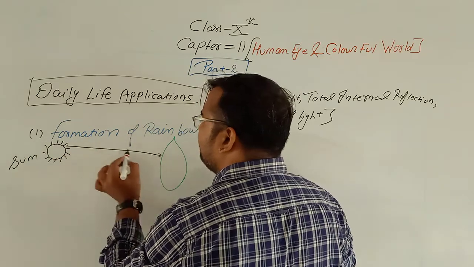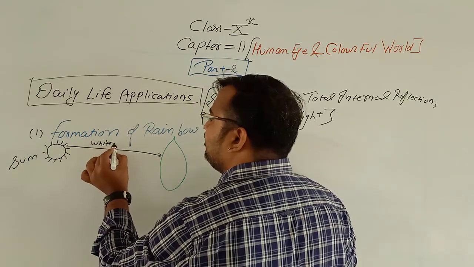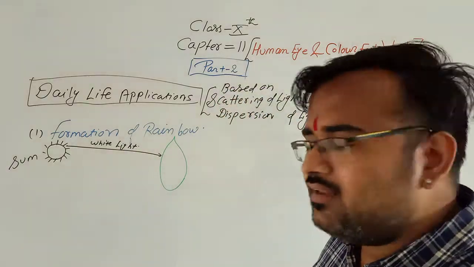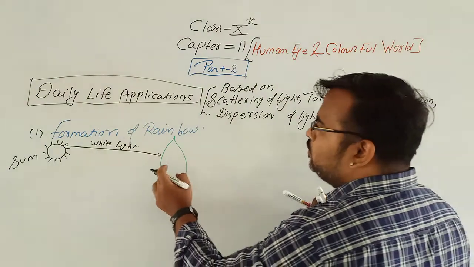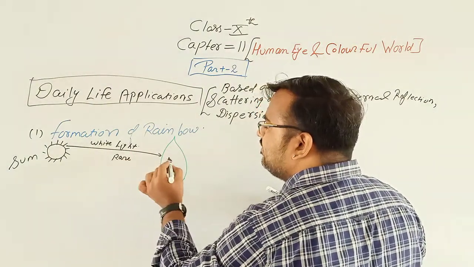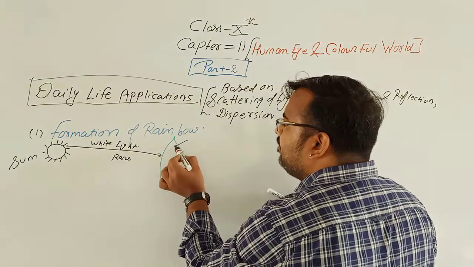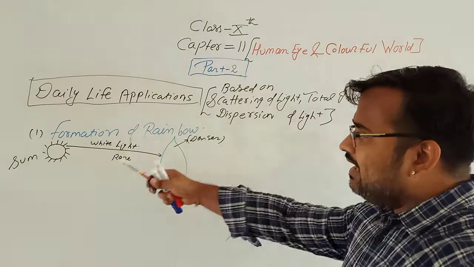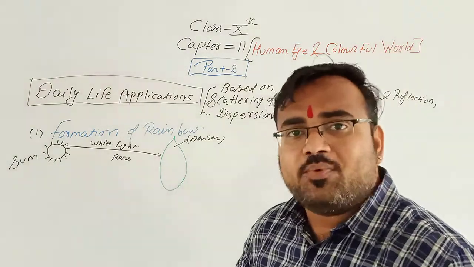white light, the light ray from the sun, when it enters into the water droplet, see this is rarer medium and this is denser medium. The water droplet is the denser medium. Clear? So rare to denser, white light enters from rare to denser.